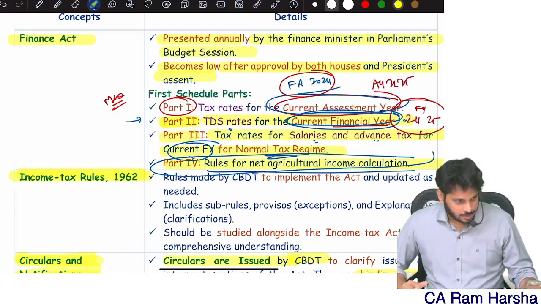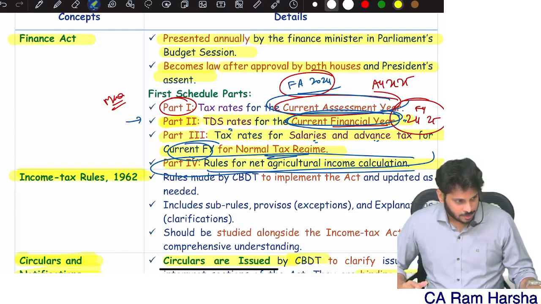In optional tax regime, SSCs are called normal citizen, senior citizen and super senior citizen. Individuals are classified into three parts: normal citizen, senior citizen, super senior citizen. Super senior citizen means what?